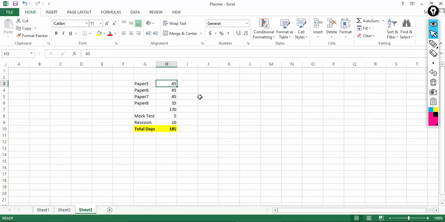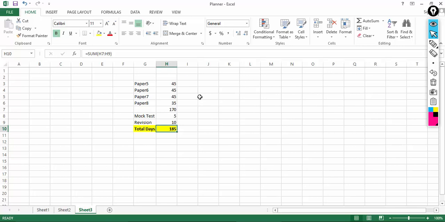So if you spend 45 days each for paper 5, 6, 7 and 35 days for paper 8, you should be able to complete that in 170 days by having 5 days for mock test and 10 days for revision. So with a total of 185 days, you can complete this entire Group 1.